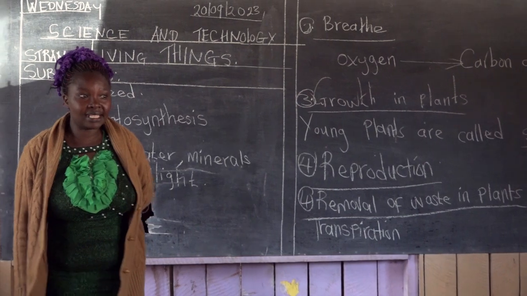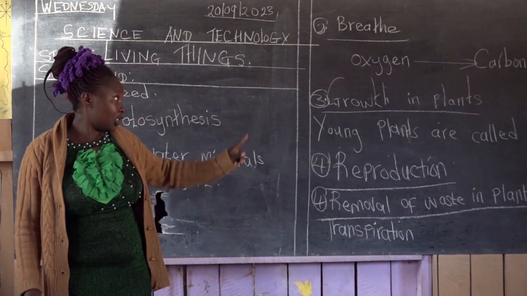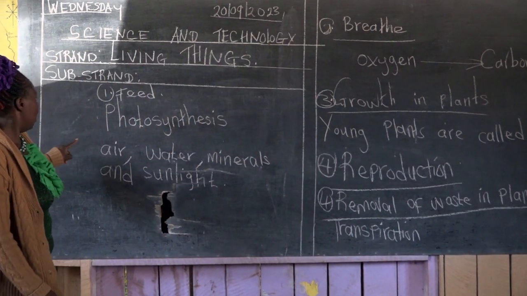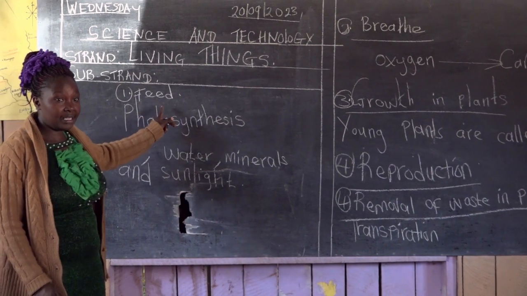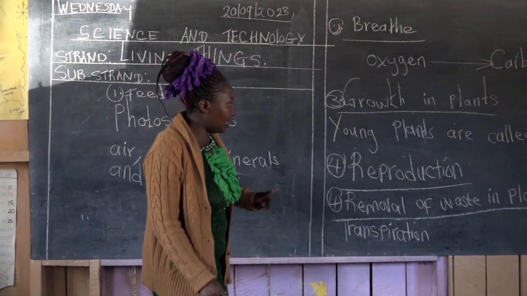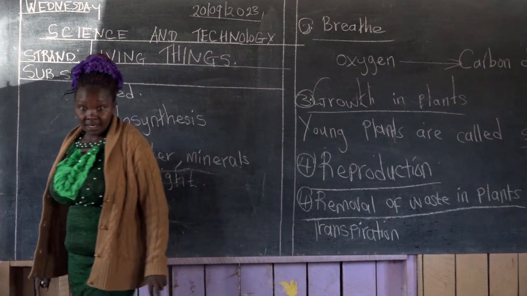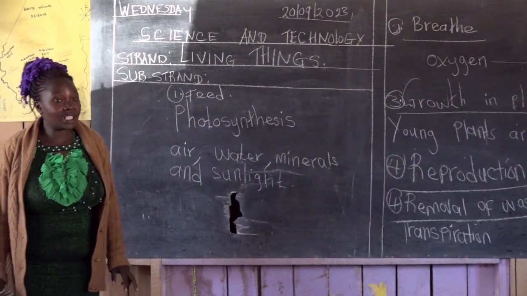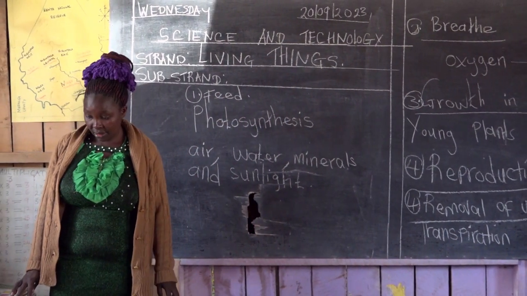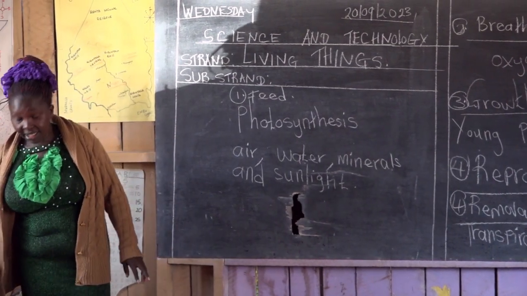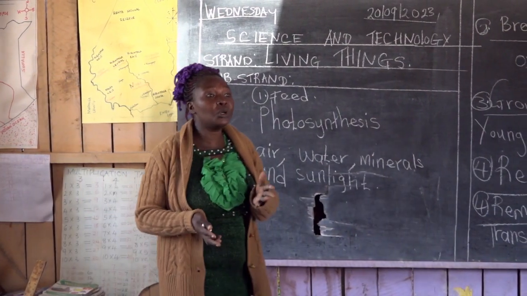Have you learned two processes now? The first one we saw was photosynthesis, which was in feeding on plants. Now we see another one in the removal of waste, which is called transpiration. And this is removing excess water through the leaves.